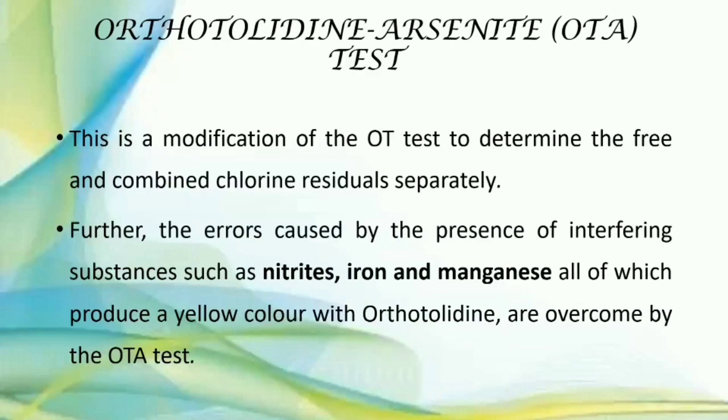But the errors caused by the presence of interfering substances such as nitrites, iron and manganese, all of which produce yellow color with orthotolidine, are overcome by the OTA test. Means if water contains nitrite, iron or manganese which were not removed by purification, they also produce yellow color in the water, but if we use the orthotolidine arsenite test, that deficiency is overcome.